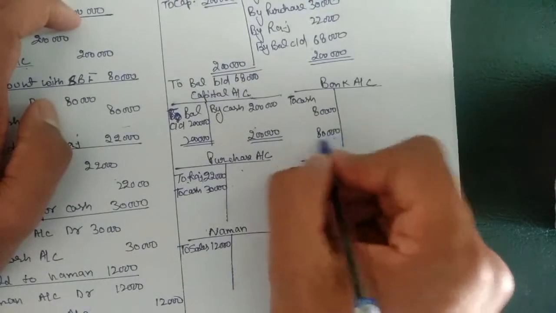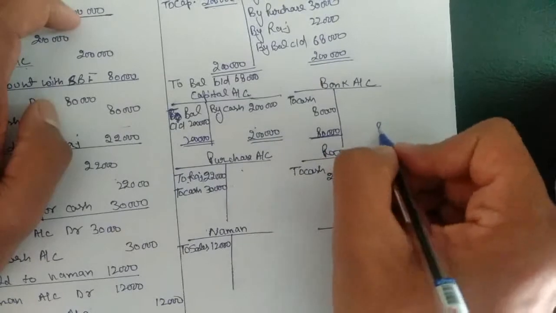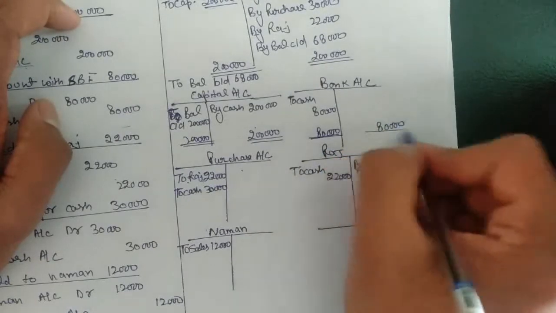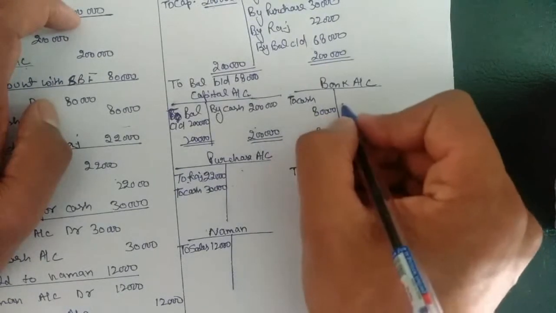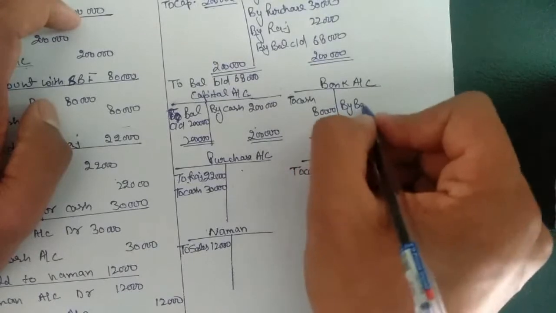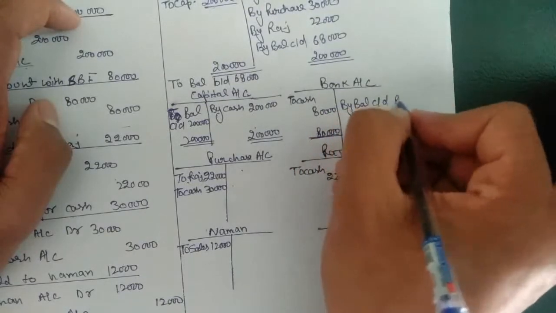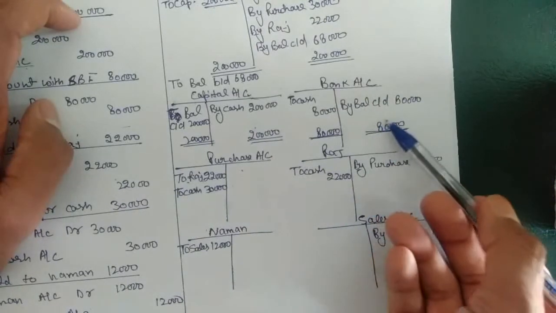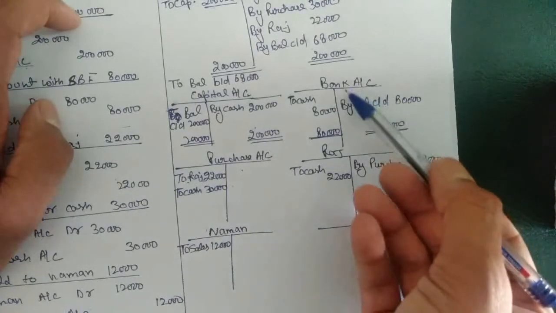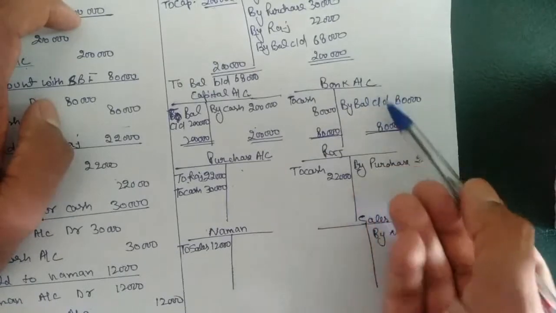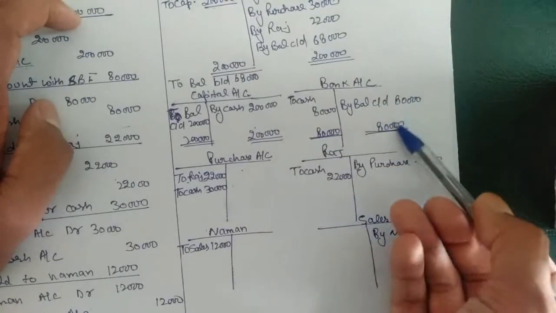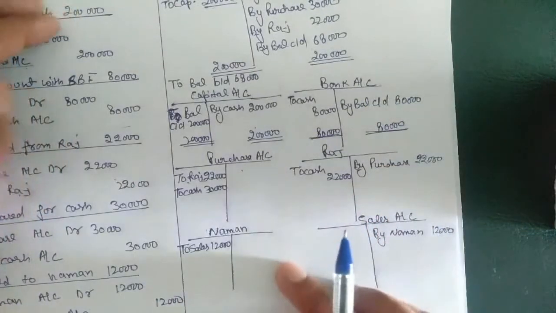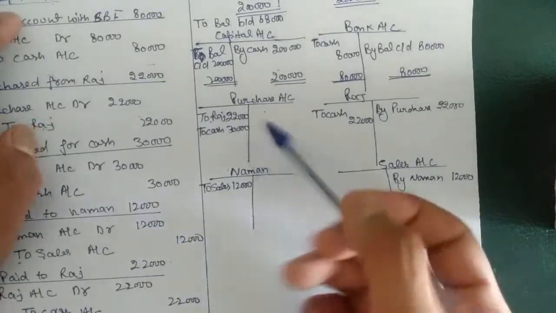For bank account, that also has only one side, 80,000 closing mark, 80,000 closing mark, and the balance CD would be 80,000, because we do not have to deduct from this one. No entry we have on this side, so we will not deduct anything from this, so the balance will remain same.